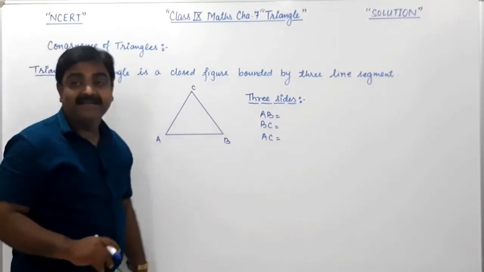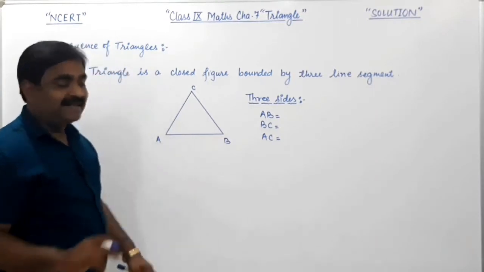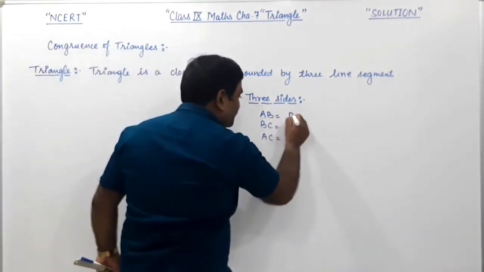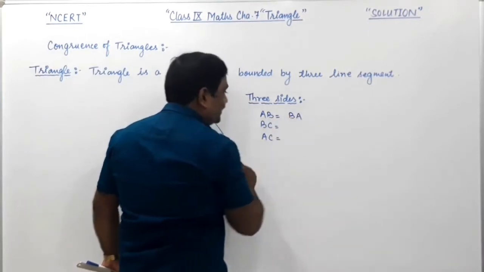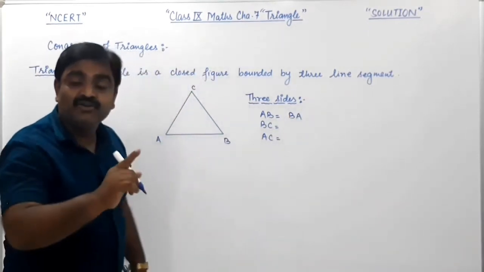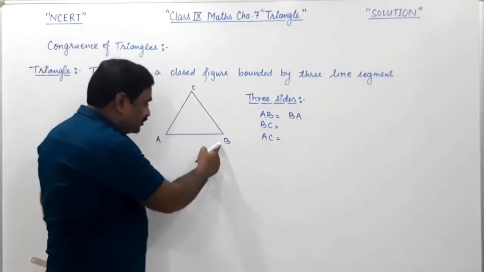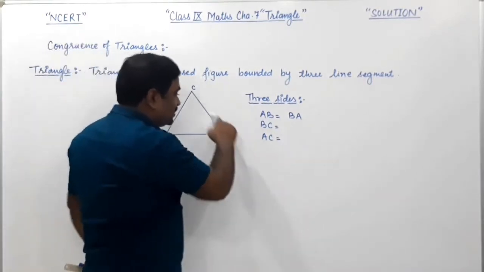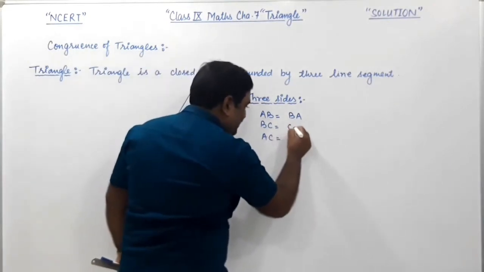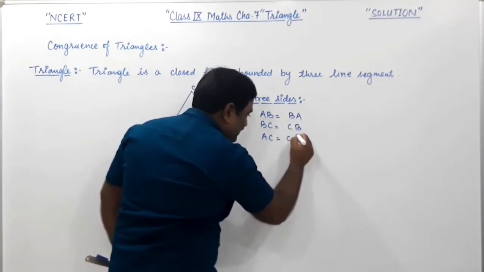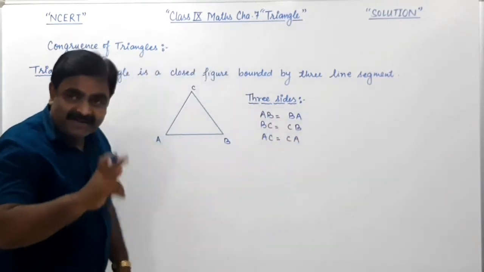These can also be written as follows: line segment AB can also be written as BA, BC can also be written as CB, and AC can also be written as CA, right?